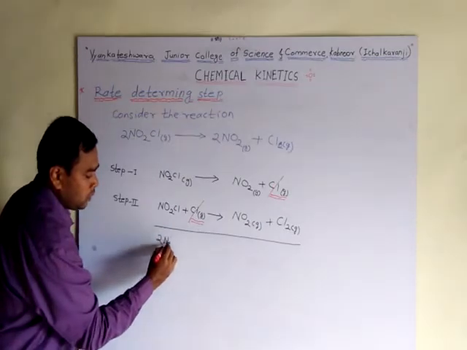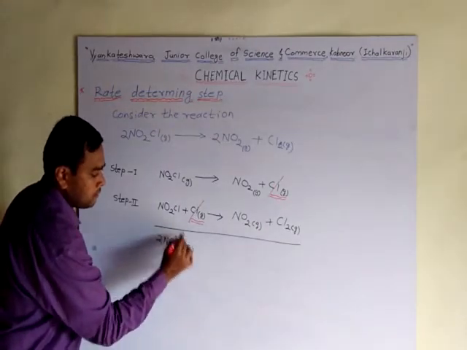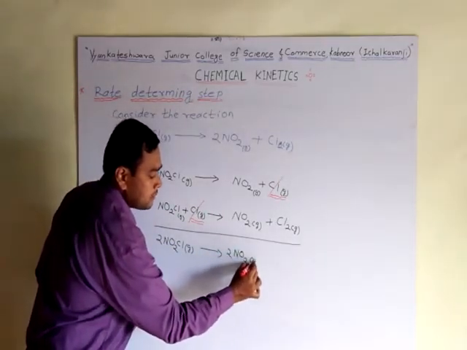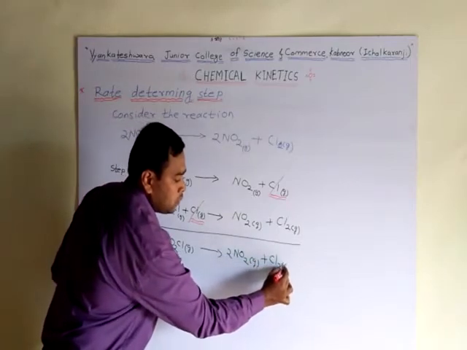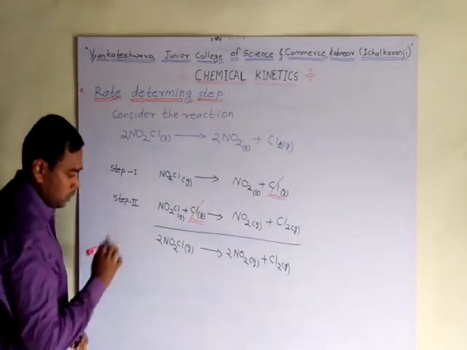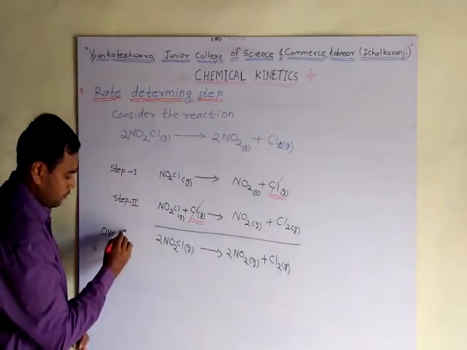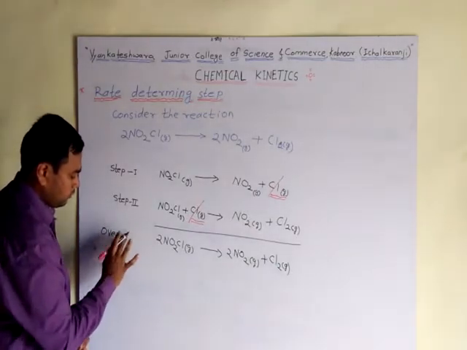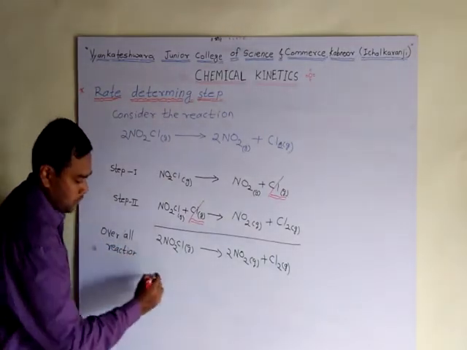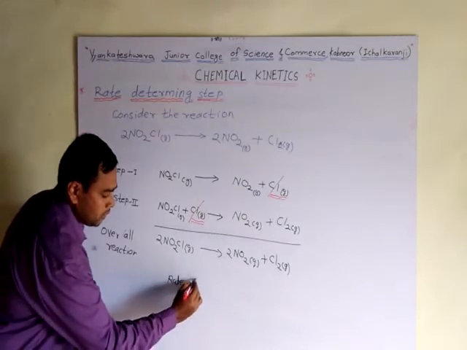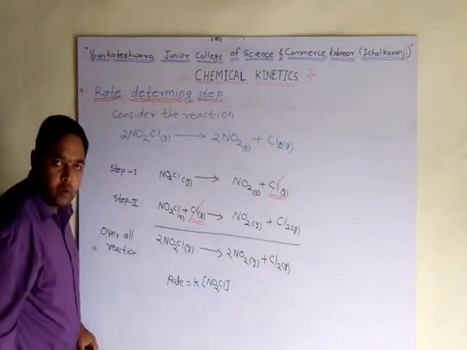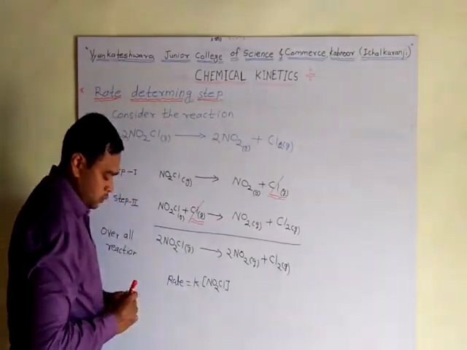2 NO2Cl gas giving 2 NO2 gas and Cl2 gas. Therefore, applying the rate law for this overall reaction, rate equals K into the concentration of NO2Cl, nitryl chloride, with exponent 1.